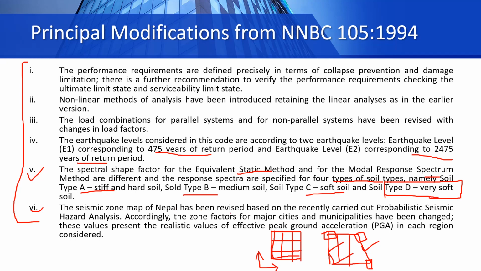The seismic zone map of Nepal has been revised based on the recently carried out probabilistic seismic hazard analysis. Accordingly, the zone factors for major cities and municipalities have been changed. If you remember, we considered zone factor Z also during the design of building based on IS code. Now, different zone factors have been prescribed for different cities, and for those cities for which zone factors have not been defined, our latest revised NBC code presents a map of Nepal with different zone factors for different areas. So the zone factor has also been revised according to the recently carried out seismic hazard analysis.